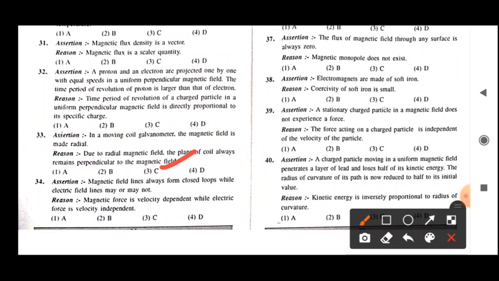Now next one, question number 34. The assertion given is that magnetic field lines always form closed loops while electric field lines may or may not. As you know, the magnetic field lines originate from the north pole and terminate at the south pole outside the magnet, but they come from south to north pole again inside the magnet.